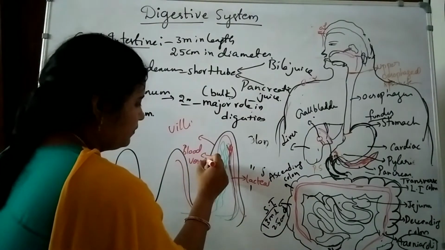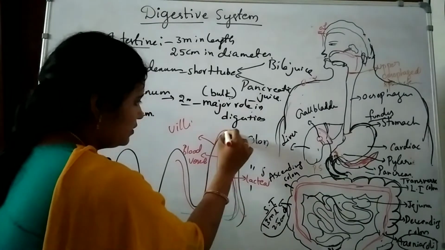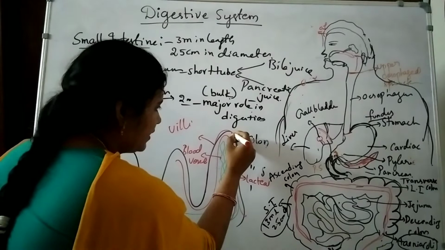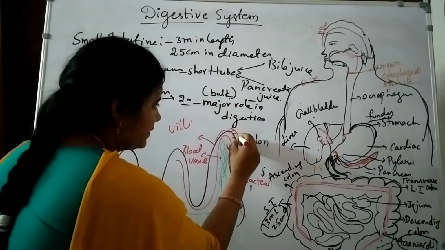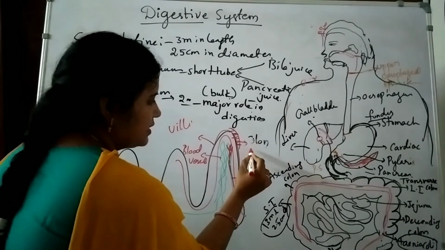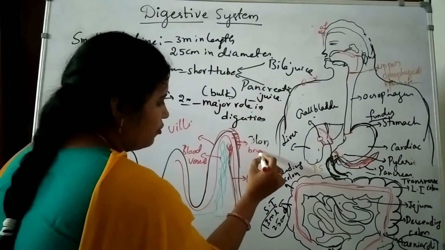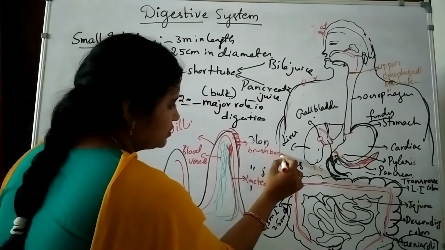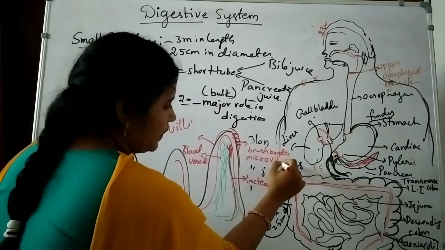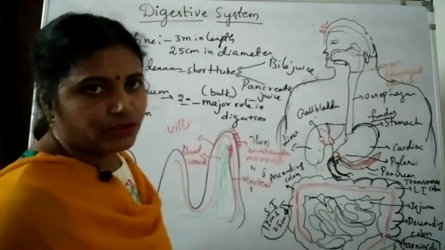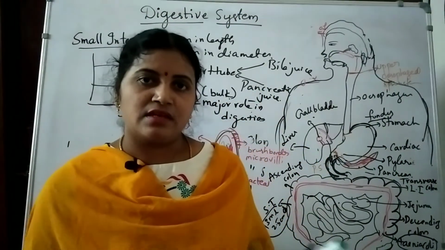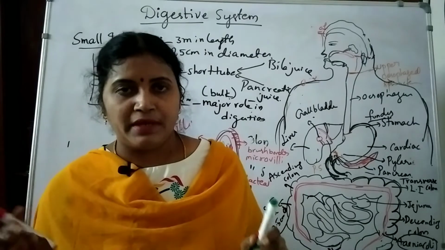On the surface of the villi, the epithelial cells appear as a brush border. These structures are known as microvilli. The main function of the villi is increasing the surface area for absorption.